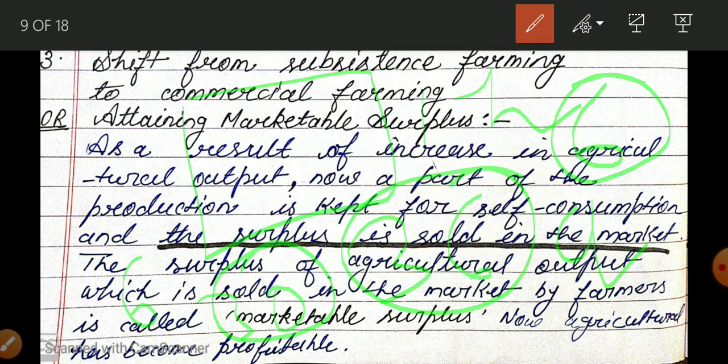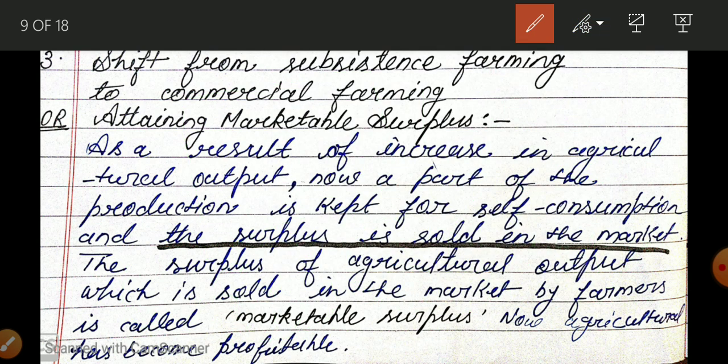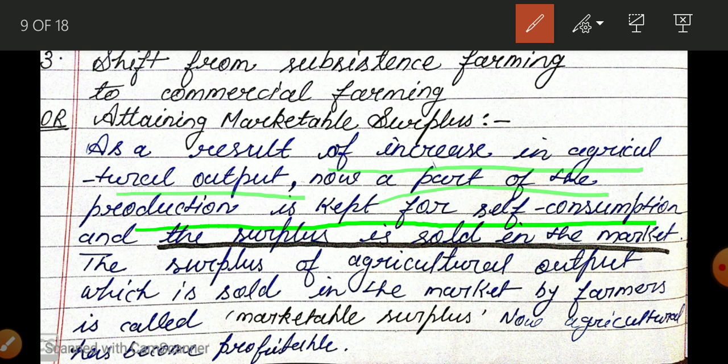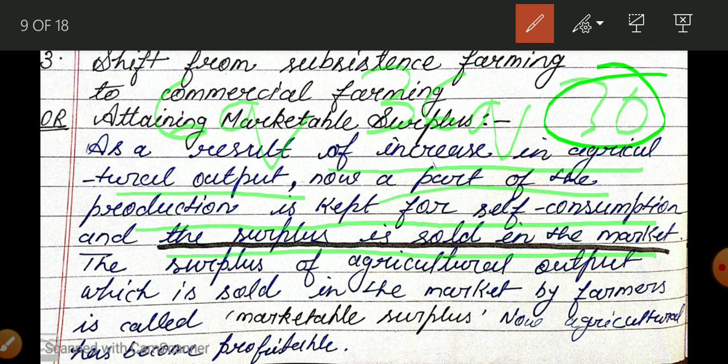Let us understand it. As a result of the increase in agricultural output, now a part of the production is kept for self-consumption and the surplus is sold in the market. In the example, the family requirement is 6 quintal. After the green revolution, a farmer is able to produce 36 quintal, so now he can sell 30 quintal in the market.